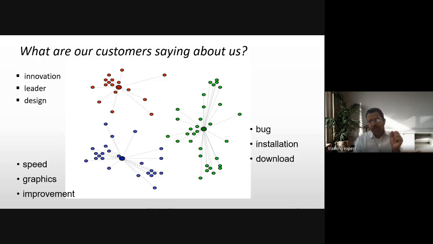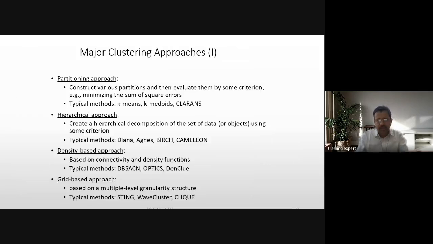And there are people talking about the bugs, the installation issues, the download issues. They are all clustered together as the green cluster. So the innovation part has become one cluster, the UI, speed and portal related has become another cluster, and the issues related to the portal has become another cluster. The data has accordingly created these 3 clusters.